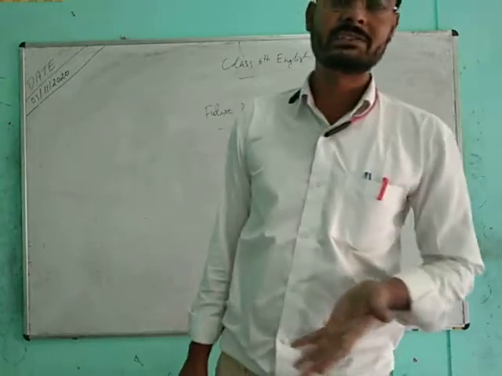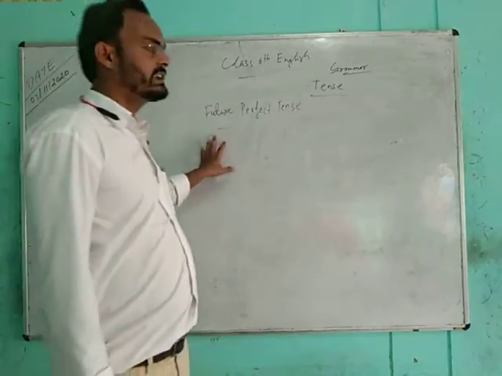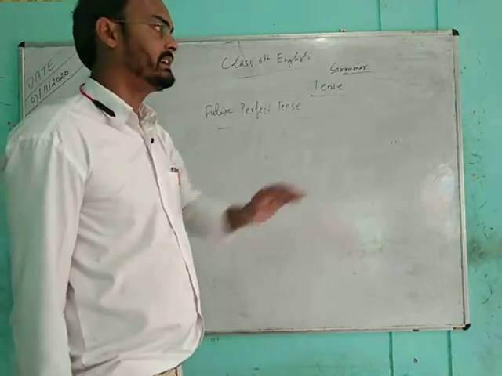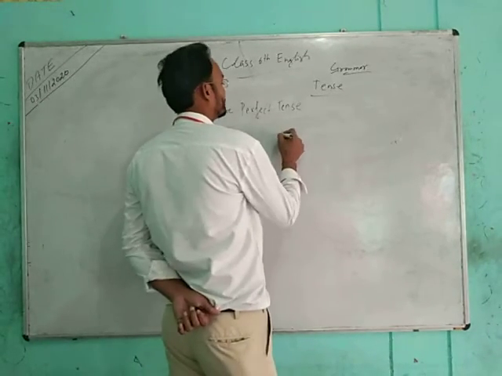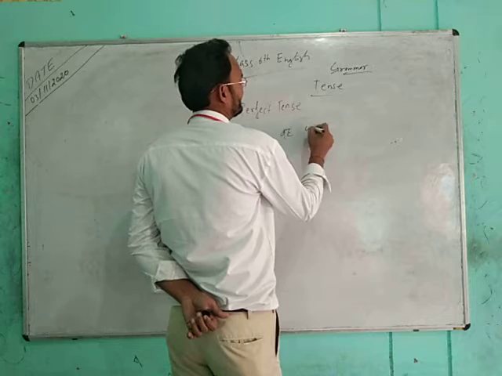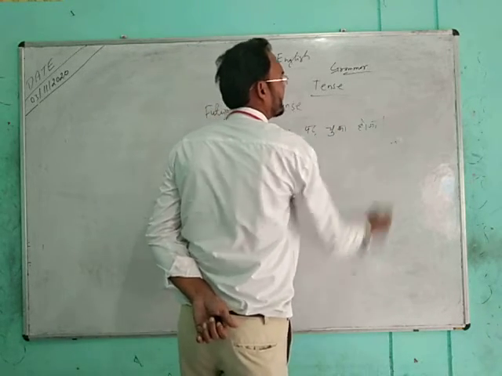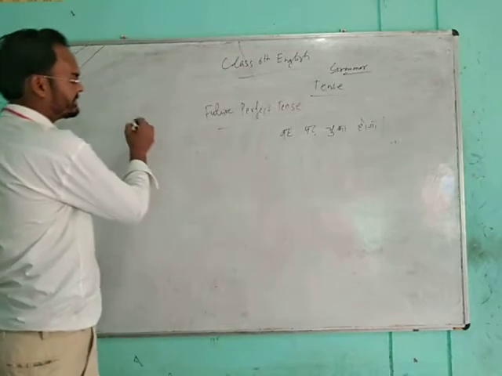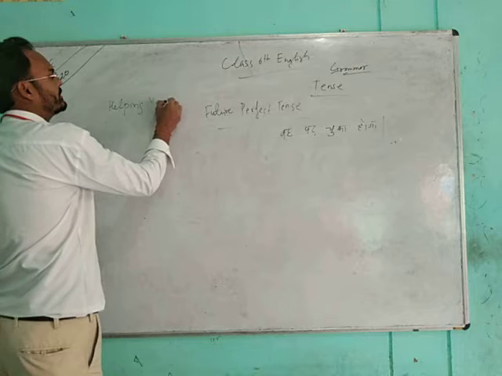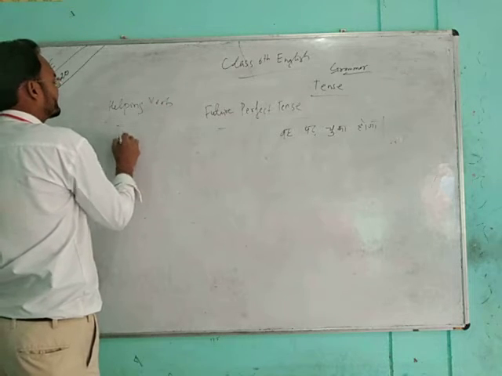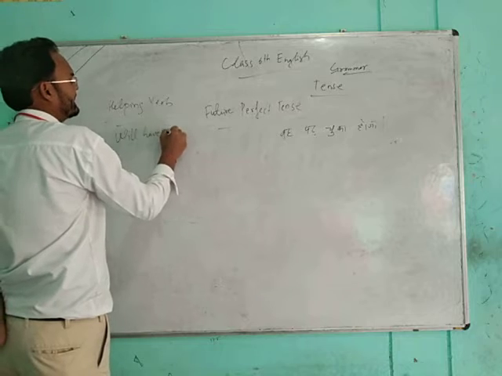So what is the condition of future perfect tense? A sentence of future tense in which the verb is completed. If we take an example, "वह पढ़ चुका होगा." What is the helping verb of future perfect tense? It is will have, shall have.